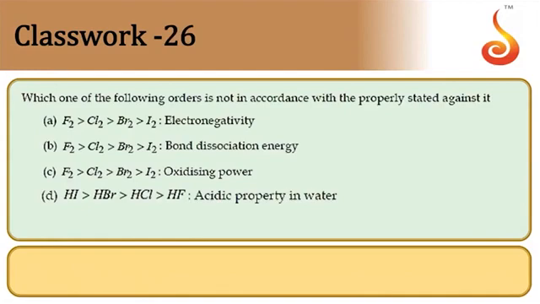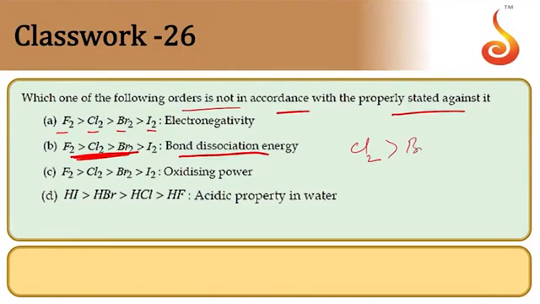Next, which one of the following orders is not in accordance with the property stated against? The electronegativity order, fluorine, chlorine, bromine, iodine, is definitely the correct order. The bond enthalpies order given to us is not correct. Chlorine will have more bond enthalpy, so chlorine will be more than bromine, then comes fluorine, then comes iodine in bond enthalpies order.